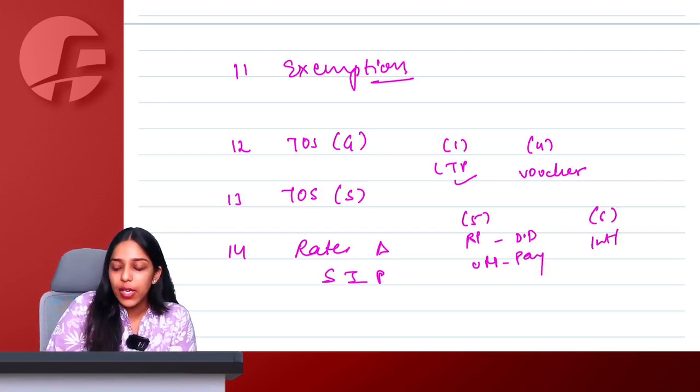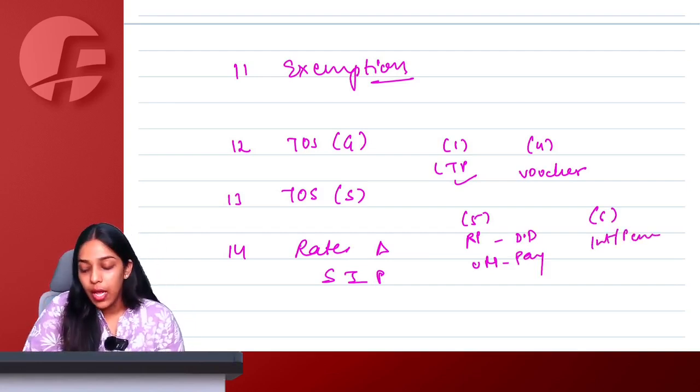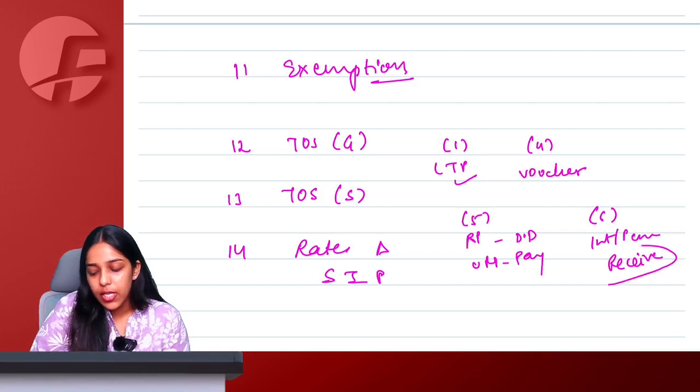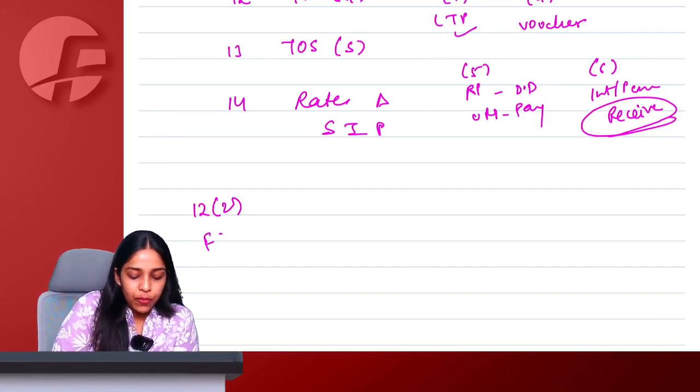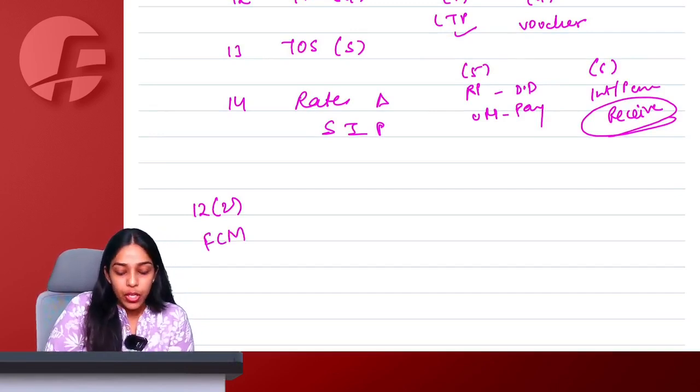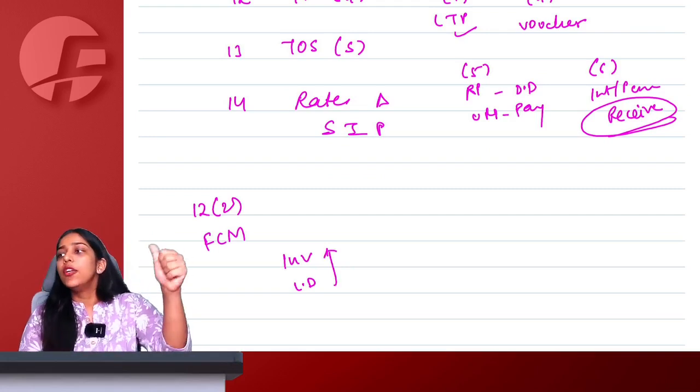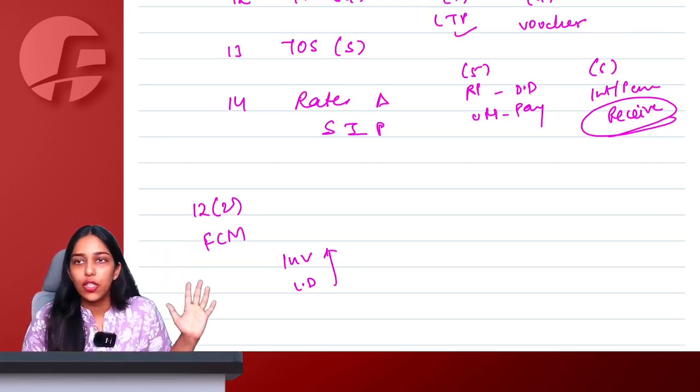Section 12(6) says that if there is any interest, penalty, late fees, etc. received, the day on which you actually receive this is going to become your time of supply. Now talking about section 12(2), forward charge mechanism, time of supply: you simply have to take invoice or last date to issue invoice, whichever is earlier. No need to even look at the date of payment.